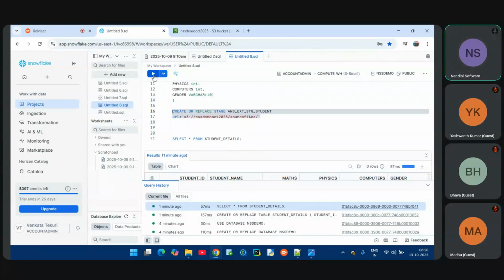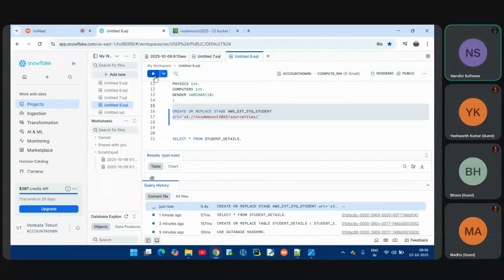What I'm doing, I have created the file structure and table name, then I'm creating the staging. To hold the data intermittently, we'll use the staging, guys. Okay, so now let me create the stage. Now I have created the stage. Now from staging to the Snowflake table, I have to load the data. This student details table, I want to load the data.